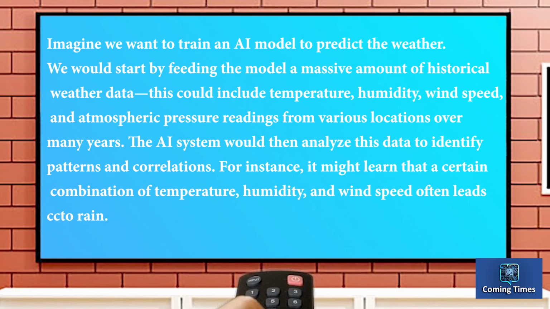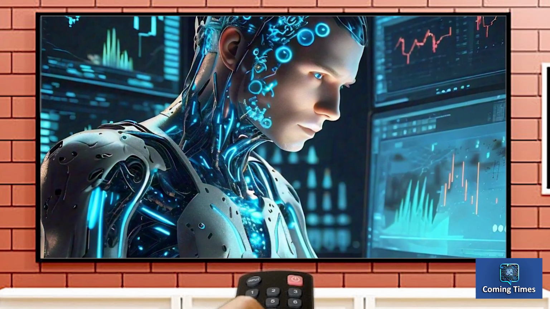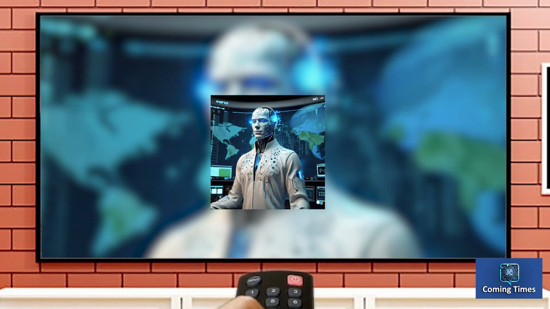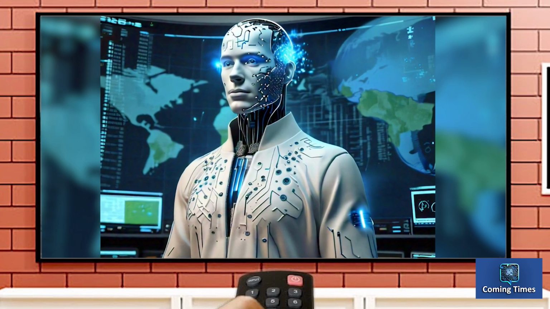The AI system would then analyze this data to identify patterns and correlations. For instance, it might learn that a certain combination of temperature, humidity, and wind speed often leads to rain. Once the AI has been trained with this historical data, it can begin making predictions about future weather. For example, if the model detects the same combination of temperature, humidity, and wind speed that it learned was associated with rain in the past, it can predict that it will likely rain in the future.